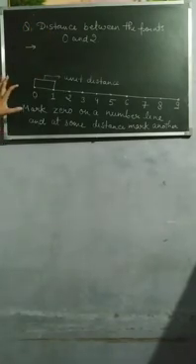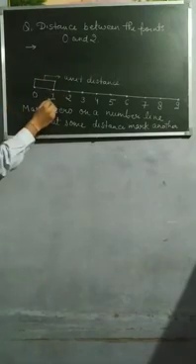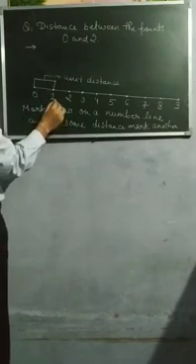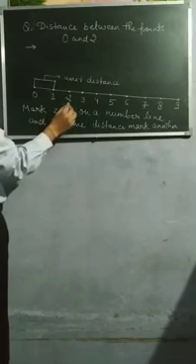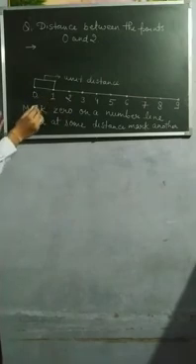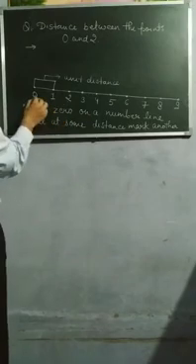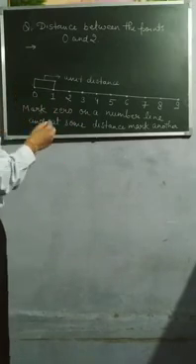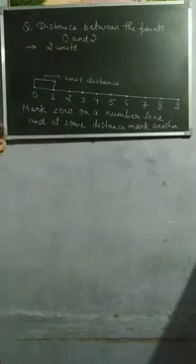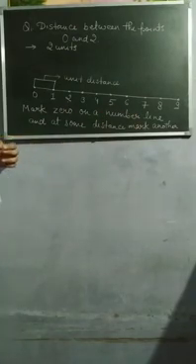So students, the distance between the points 0 and 2 will be, this is 1 unit, and if I add one more unit, the distance between the points 1 and 2 is 1 unit. Distance between 0 and 1 is 1 unit, and if I add these two, I will get a total distance between 0 and 2. This is called 2 units. So 2 units will be your answer.